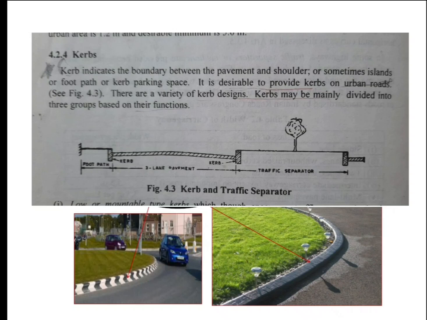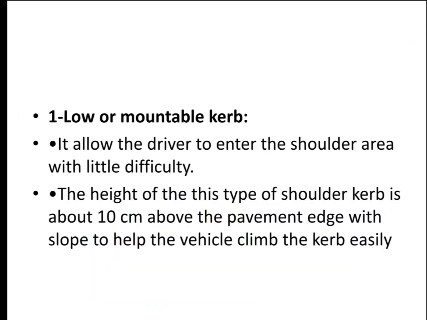These curbs are divided into three types: low or mountable type curbs, semi barrier type curbs, or barrier type curbs. Low or mountable curbs allow the driver to enter the shoulder area with little difficulty. Sometimes in an emergency we have to cross the carriageway because the width of the carriageway is not sufficient.